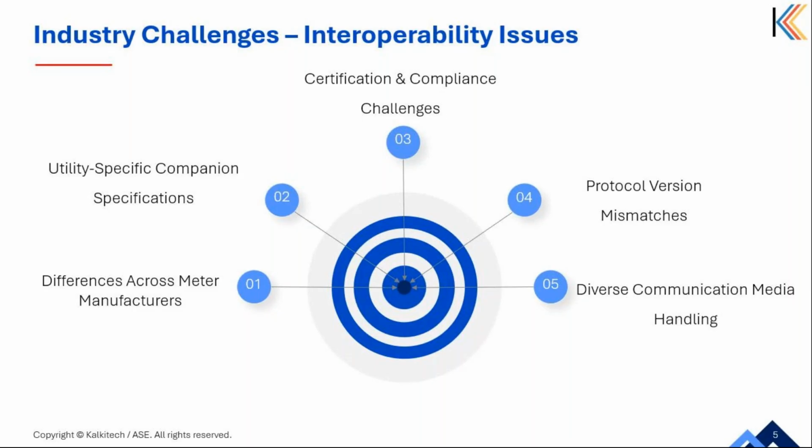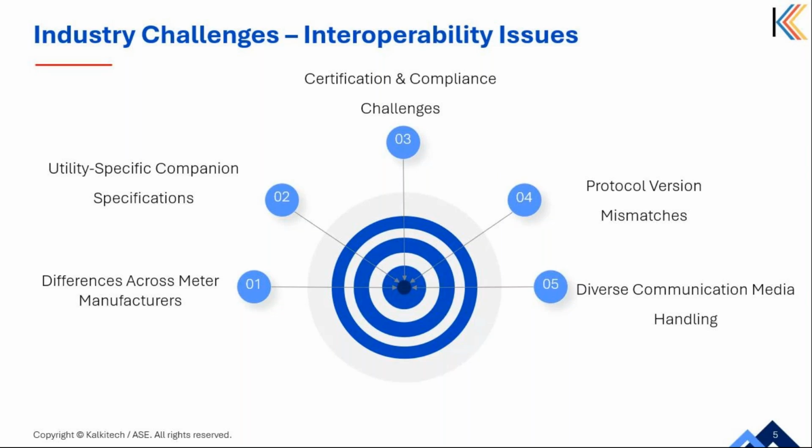The first point is the differences across meter manufacturers. Every meter manufacturer may interpret and implement DLMS specifications differently. And variations could be there in how objects are structured or how security mechanisms are applied, which can cause compatibility issues when integrating meters from multiple vendors in the same network.